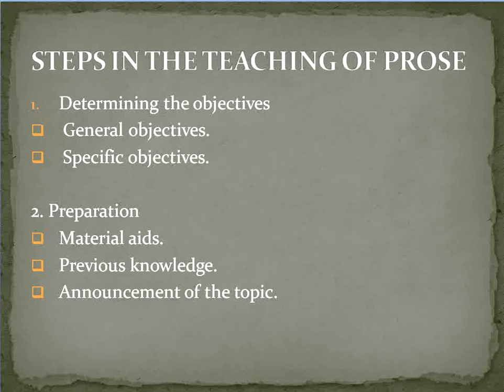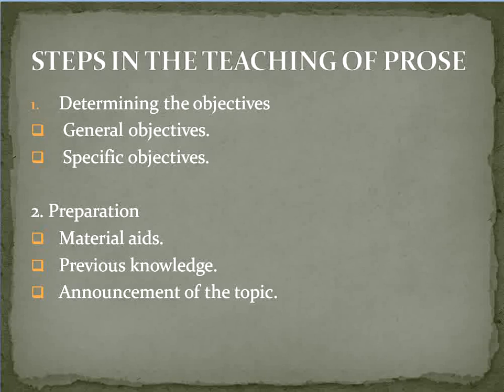At the very outset, the teacher will have to make sure what the objectives behind teaching the prose are. These objectives are, in a sense, divided into two different types: number one, general objectives, number two, specific objectives. Now, what is the concept of general objectives? The general objectives include the subject. For example, if the teacher is teaching the English language, then the general objectives will be the development of the language skills.